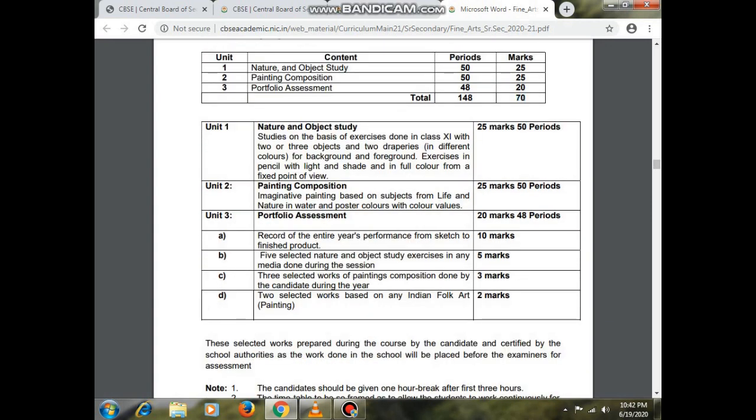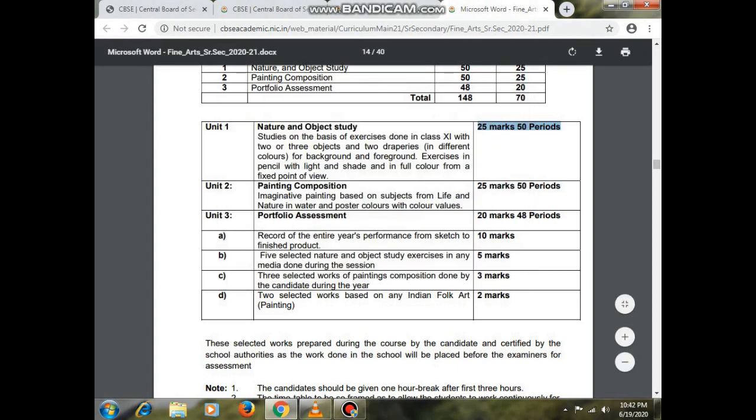So, nature and object study. Here also, study on the basis of exercises done in class 11th with 2 or 3 objects and 2 draperies in different colors for the background and foreground. Exercise in pencil with light and shade and full color from a fixed point of view. So here some colors you can also use to make the nature or object drawing study.